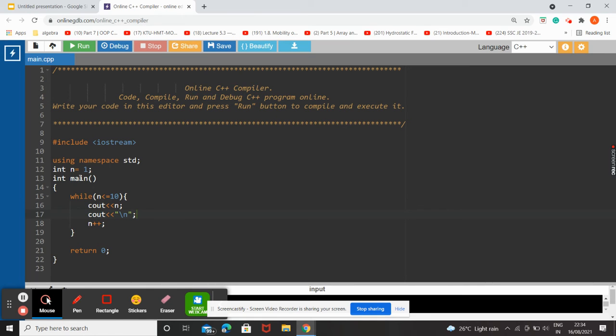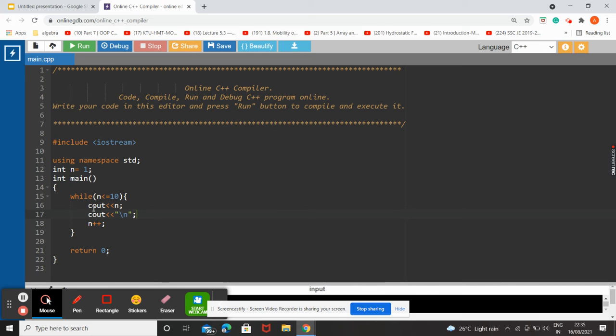And moving on to the main function, we are stating a while loop, with while the keyword, and in parentheses n lesser than or equal to 10. So that is our test condition. And we have opened the statement block here with a curly bracket, and there we are telling the program to print out n.